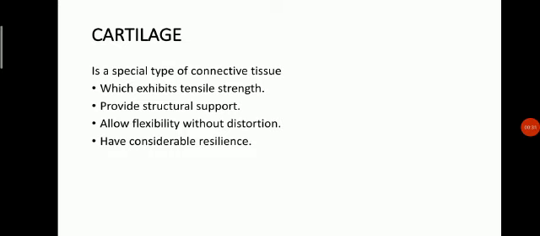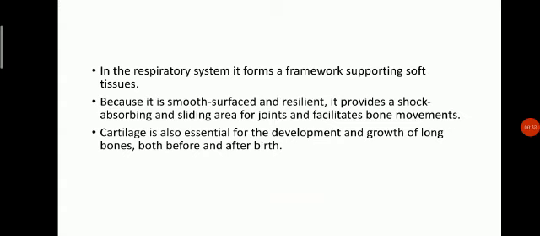Cartilage is a special type of connective tissue which exhibits tensile strength. It provides structural support. It allows flexibility without distortion. It has considerable resilience. In the respiratory system, it forms a framework supporting soft tissues. Because it is smooth surfaced and resilient, it provides shock absorbing and sliding areas for joints and facilitates bone movements. Cartilage is also essential for the development and growth of long bones both before and after birth.